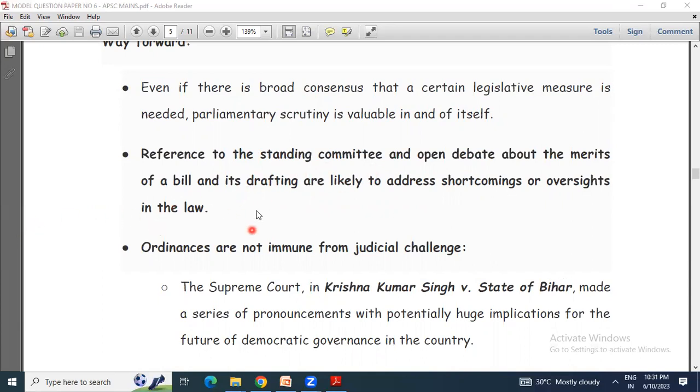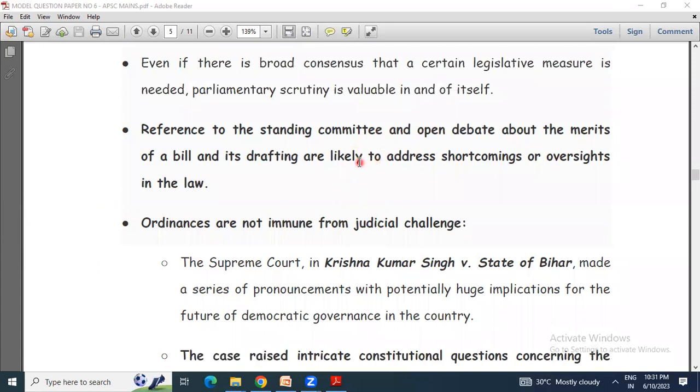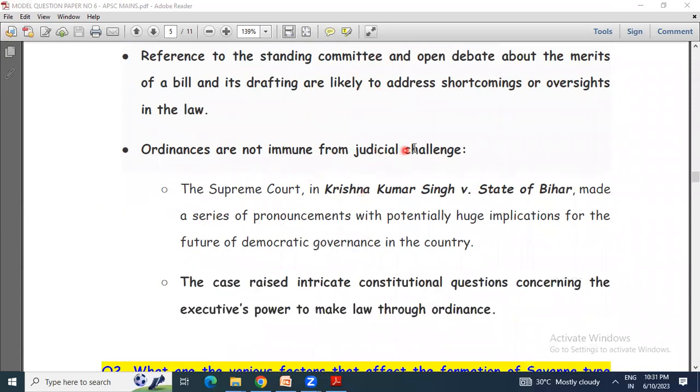If it's a bill, then what will be its effect or how it will address the shortcoming, this should be discussed in standing committees. Then ordinances are not immune from judicial challenge. If required, a judicial challenge can be made, and that was indirectly observed by the Supreme Court in the Krishna Kumar Singh versus State of Bihar case.